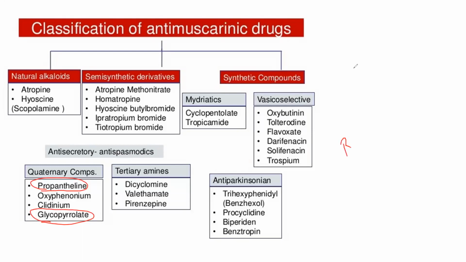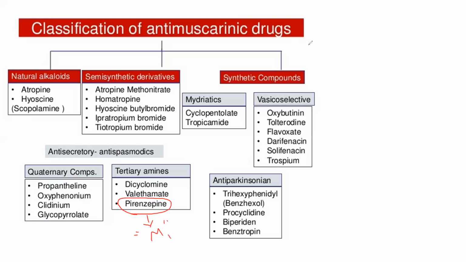in reflex esophagitis, and at the same time, they are not useful in gastric ulcer. So for these two reasons, we are not using propantheline and glycopyrrolate. So after those disadvantages, scientists developed drugs which are specific for M1 receptors. They are pirenzepine and telenzepine. They are specific M1 receptor antagonists.